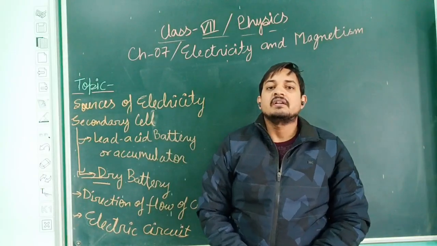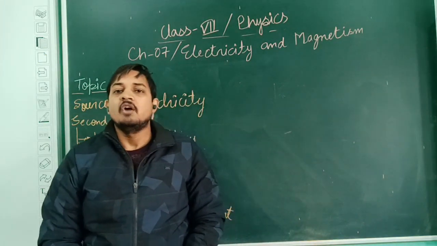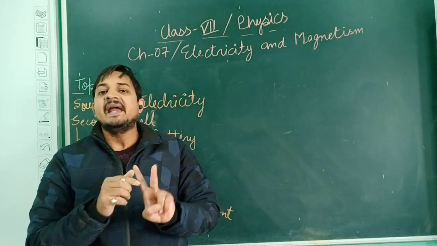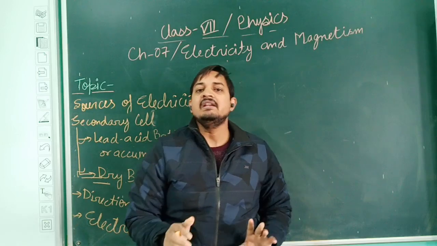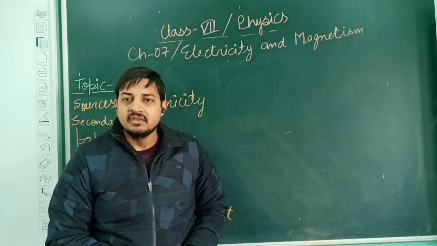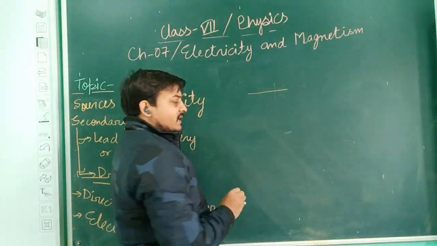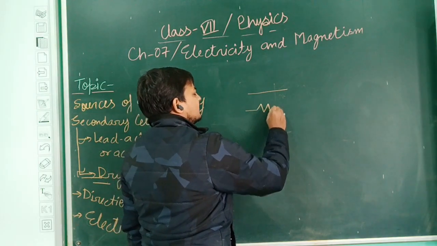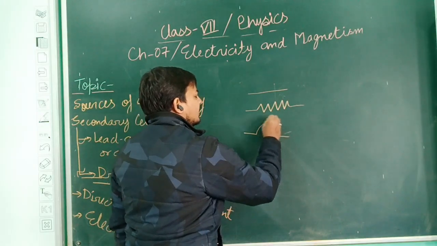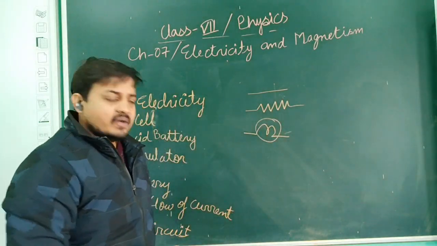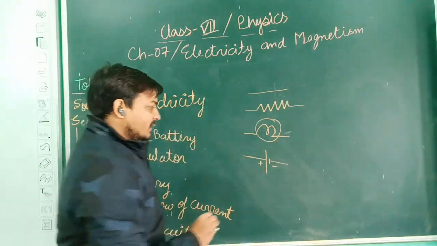Now, electrical circuit and circuit diagram. What is an electrical circuit? An electrical circuit is the combination of mainly two elements, active elements and passive elements. In the previous classes, I explained all the components with the help of some symbols. If I have to represent a wire, I usually represent it like this. If I have to represent a resistance, like this. A bulb, like this. One cell, like this, with one positive and one negative terminal.